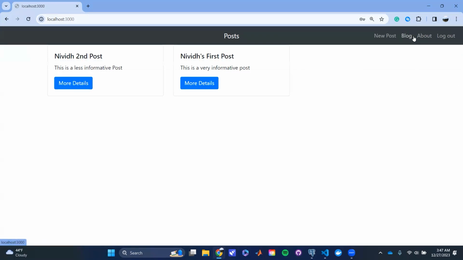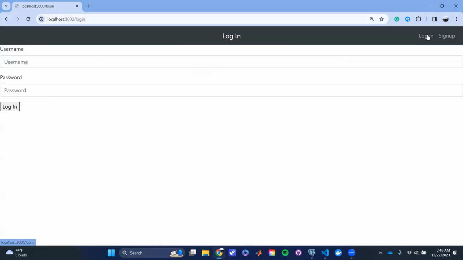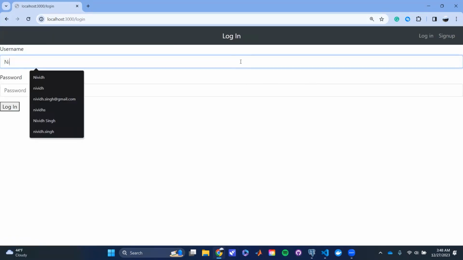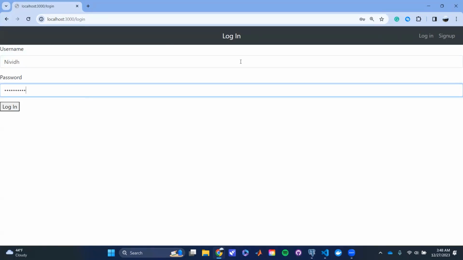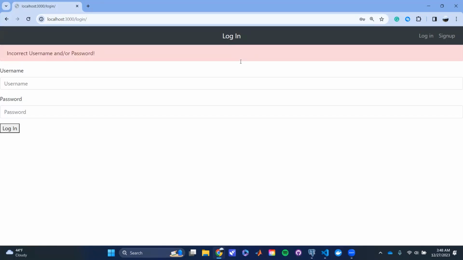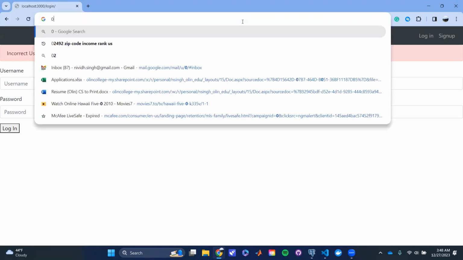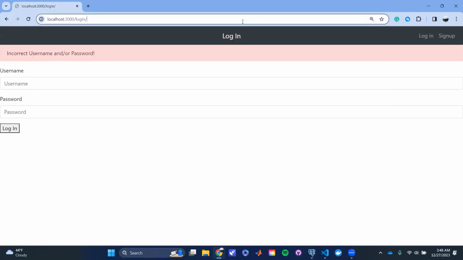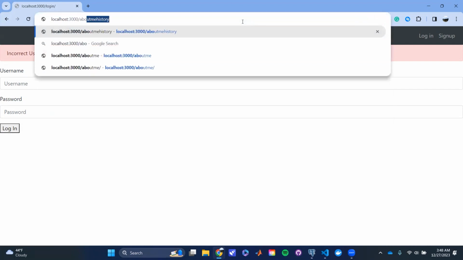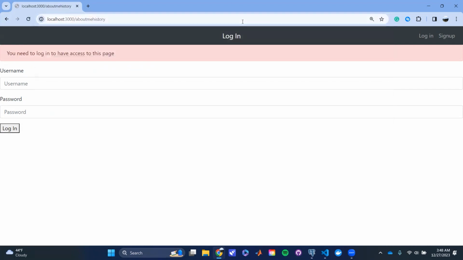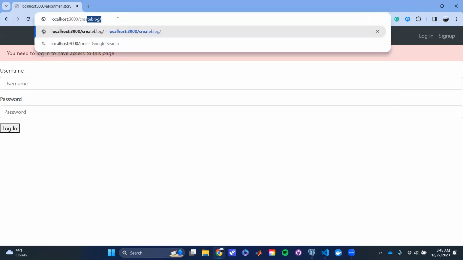However, if I log out again and I try to log in and let's say I'm a malicious person and I'm not actually Nivid, I'm trying to log in. Well, it says incorrect username or password. And let's say this malicious person tries to change the about me section. Well, it'll give a clean error message saying you need to log in to have access to this page. The same goes for almost all the pages.